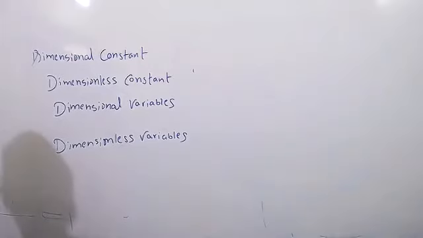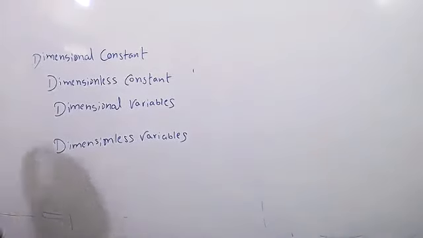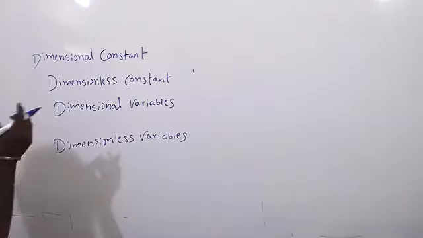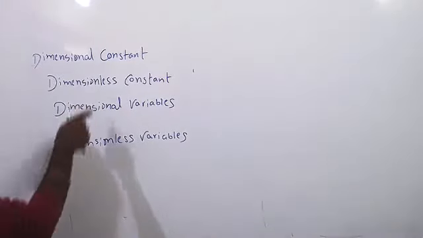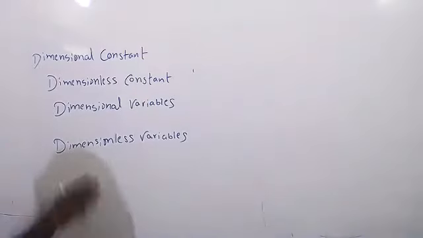Can you wait for one minute? Now, what should we give the heading as? Different types of dimensional quantities. Dimensionless quantities, dimensionless constant, dimensional variables.